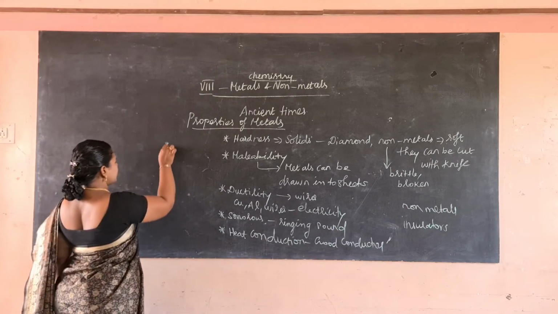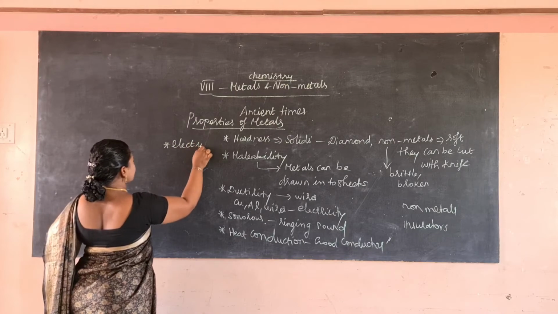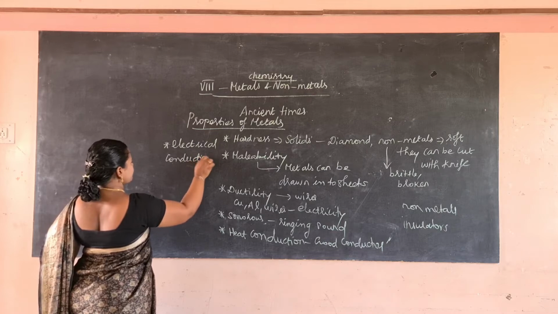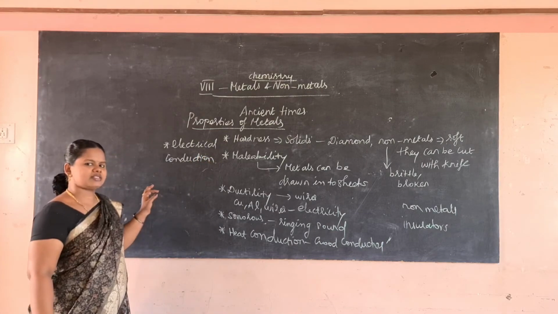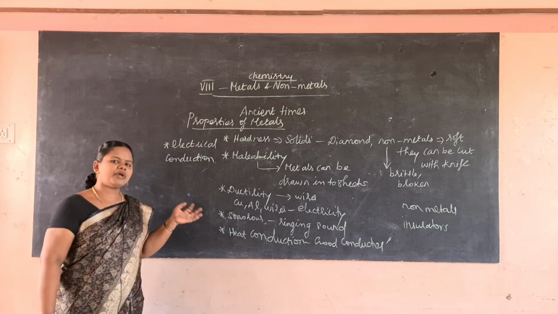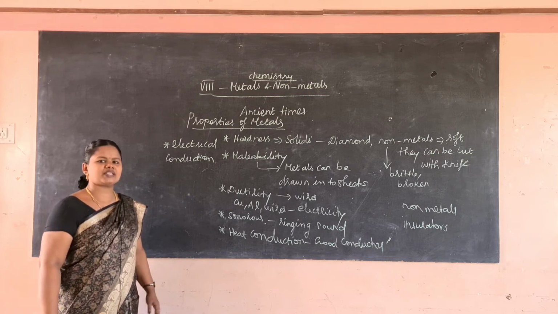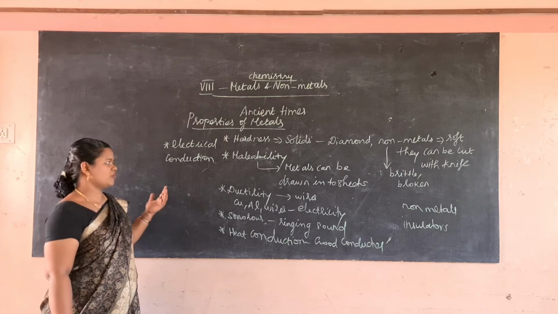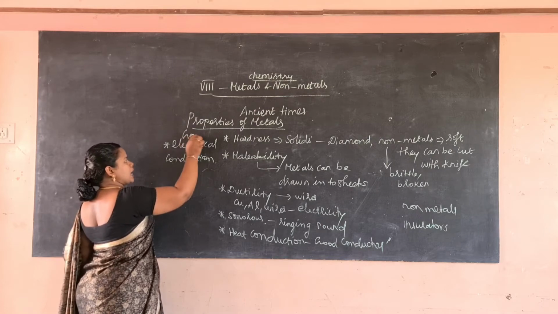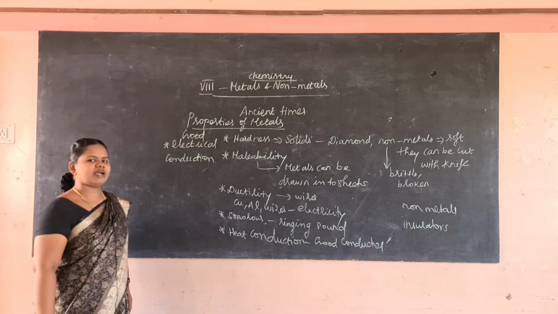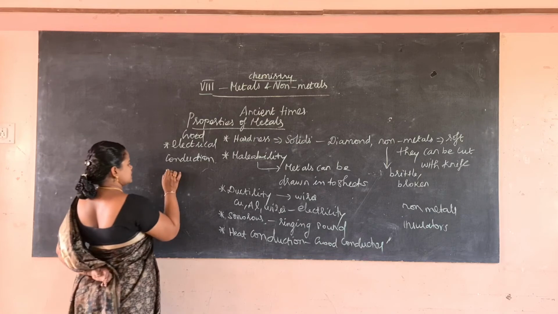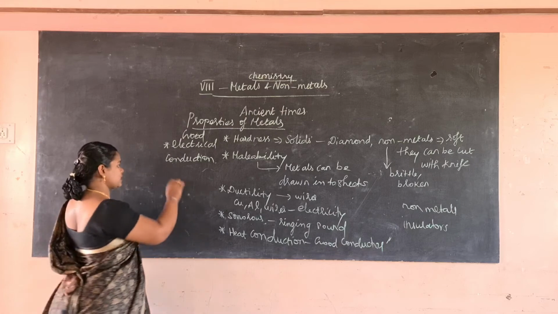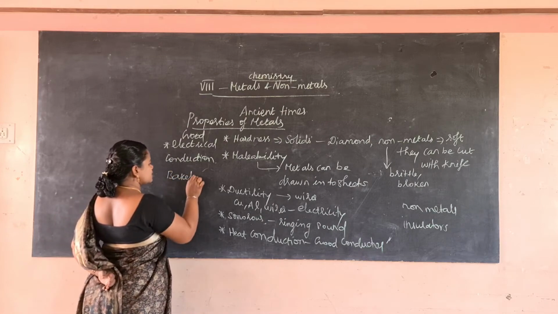Then electrical conduction. The metals are good conductors of electricity also. Because of this property, copper and aluminum are used to prepare electrical wires. Those wires carry the electricity from one point to another point. So these metals are good electrical conductors. And there is another material, that is bakelite. It is an insulator.